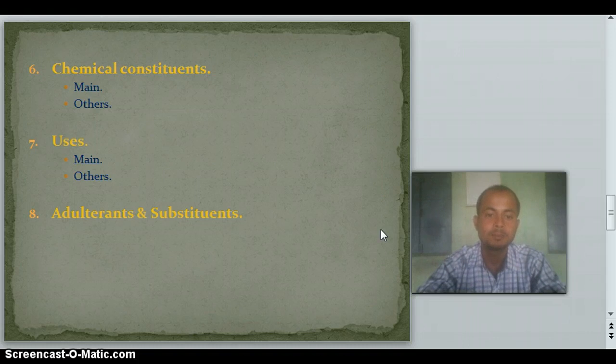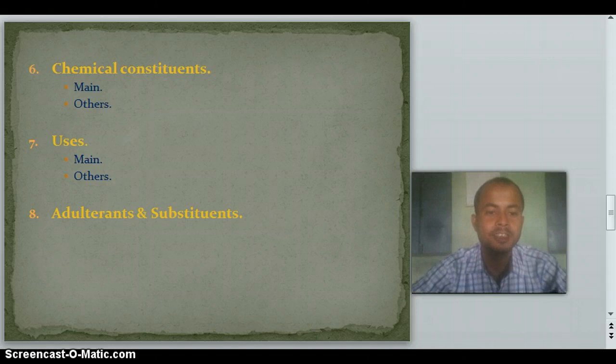After that, the adulterants and substituents. If the drug is adulterated with another drug, you have to mention the name of those drugs. If the common name is written, you have to study the scientific name of the drug and the family of the drug. And if the common name is not available, you can directly use the scientific name and family of the drug. So in this way you can write the adulterants and substituents. Just mention the names and nothing else.